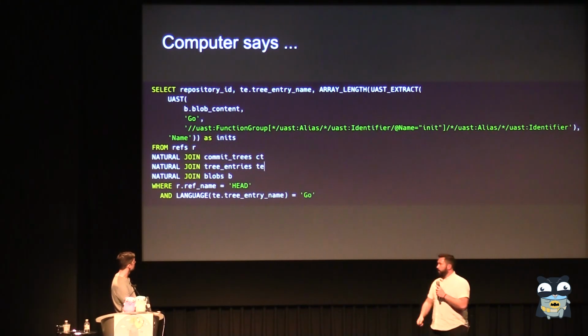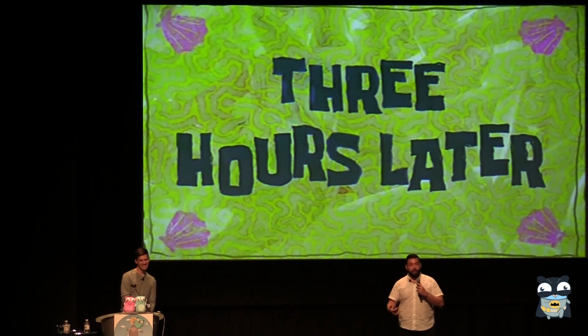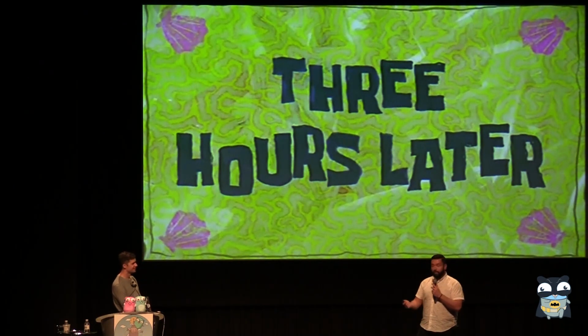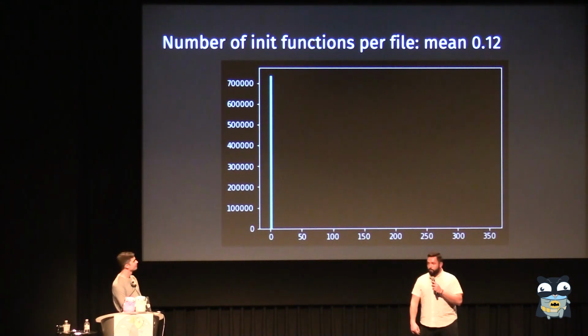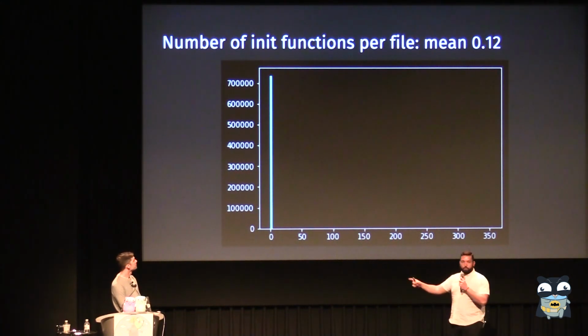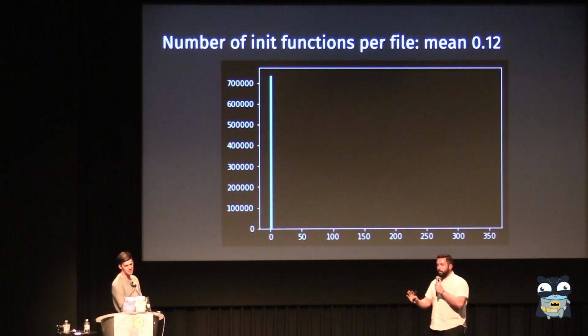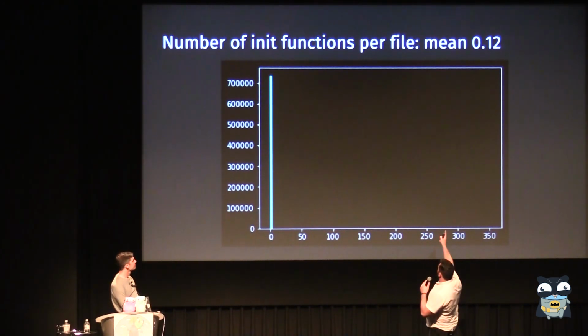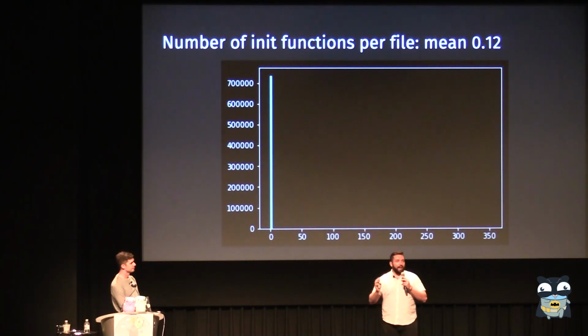Cool. So, yeah. This takes some time. Actually, I went to bed, and also this morning. And I saw this. Great. So that's basically saying that people that are saying, oh yeah, 0 is the perfect number, or 1 maybe, they're basically right. The average is 0.12, right? So only 12% have one init function.